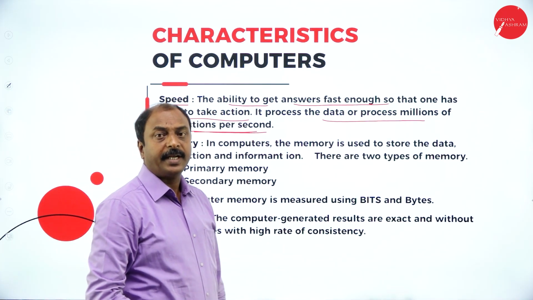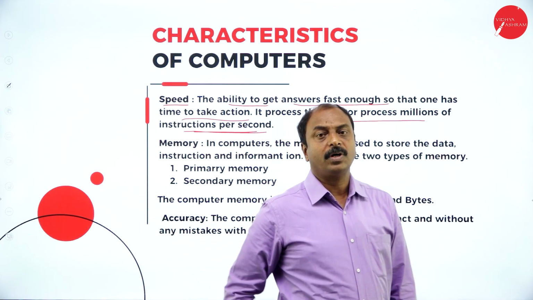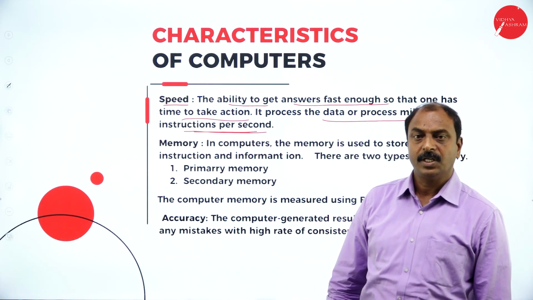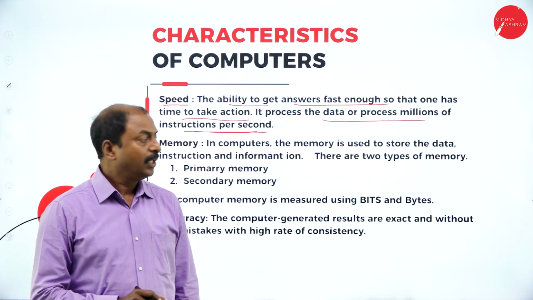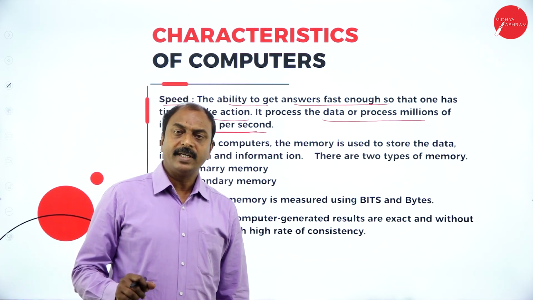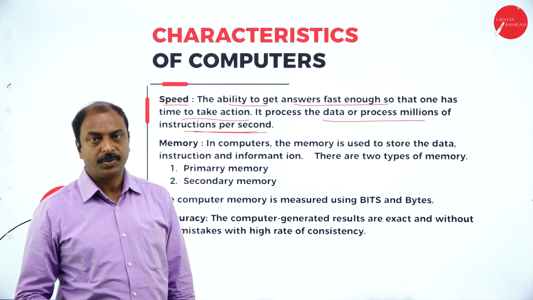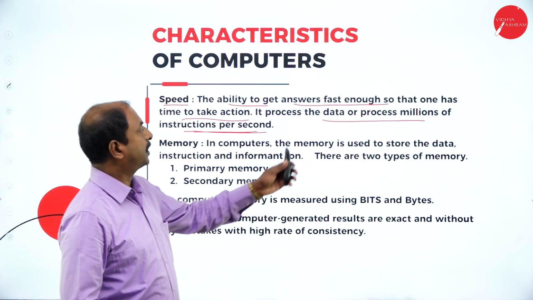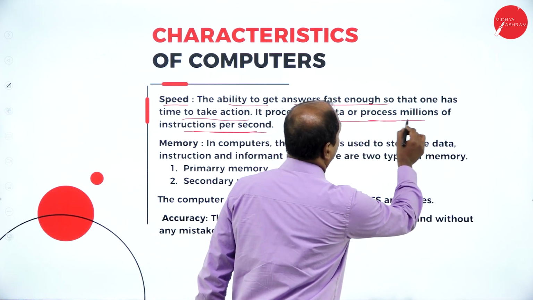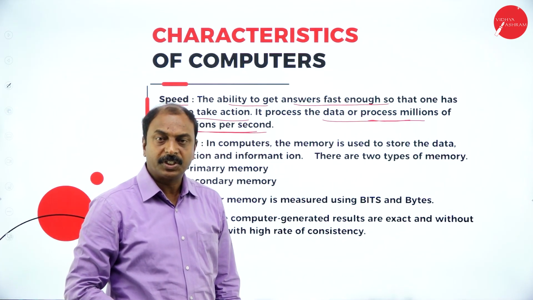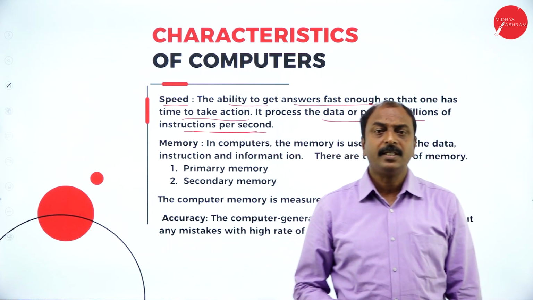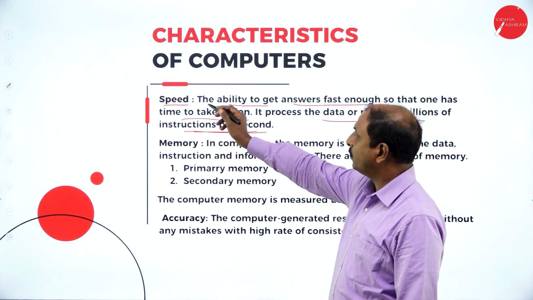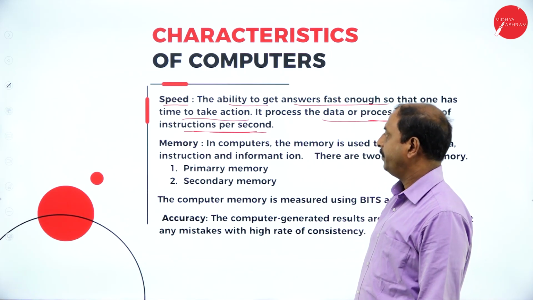As you know, it depends on human beings for a program or instructions. A program is nothing but a set of instructions, so any task requires instructions to be given to the computer. Accordingly, the computer processes millions of instructions per second so that things can be done very fast. That is the meaning of the characteristic speed.